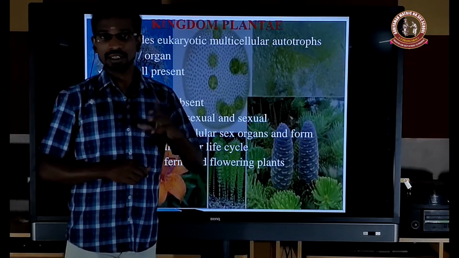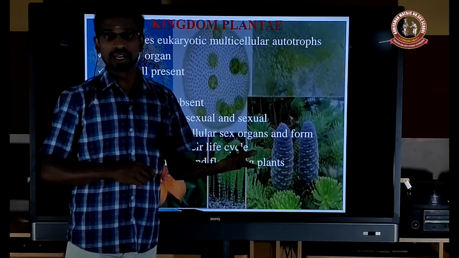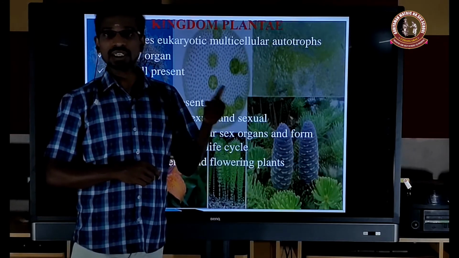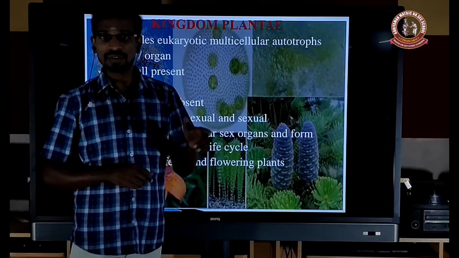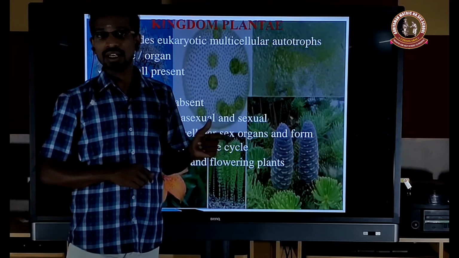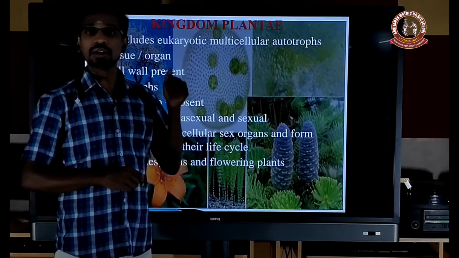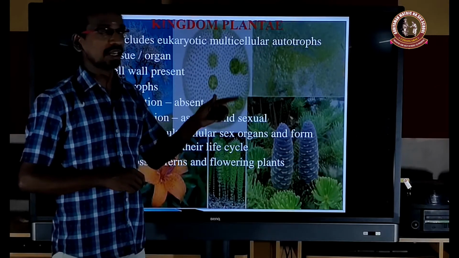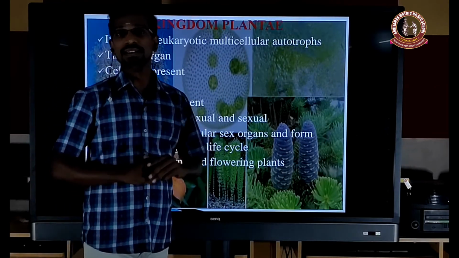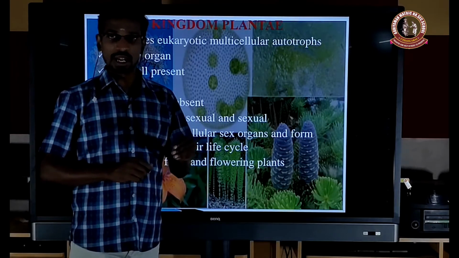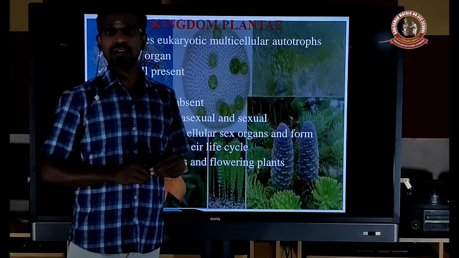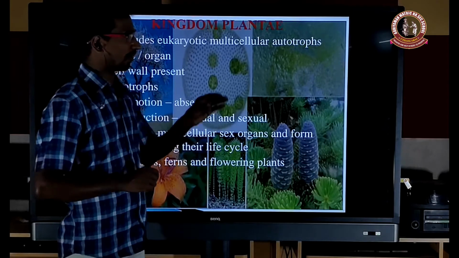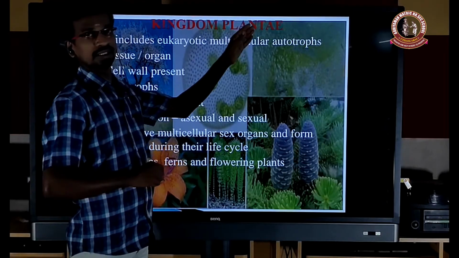Like yeast, which is a unicellular eukaryotic heterotroph, it is classified under the kingdom Fungi and not included in the Protista. Like Chlamydomonas, it is not included under the Protista; it is included under the kingdom Plantae. Not only Chlamydomonas but also Chlorella, a unicellular form, some of the unicellular forms are classified under the kingdom Plantae.